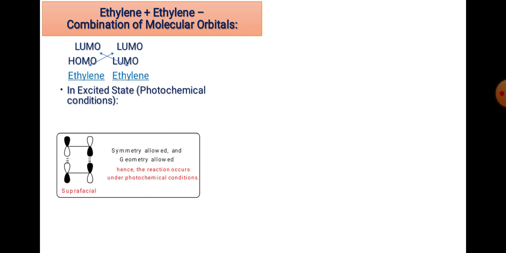Okay, now imagine that in ethylene, the excited state HOMO and LUMO, the HOMO is pi star, and the LUMO is also pi star. In both cases, they can interact together, and you get the symmetry allowed type of interaction.